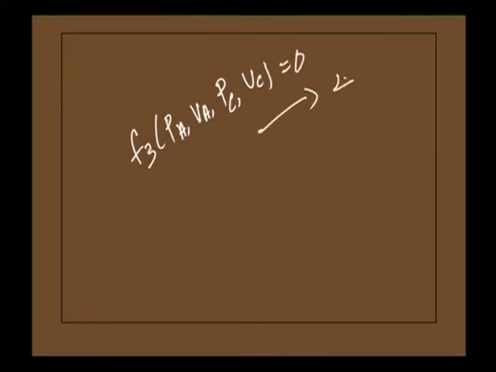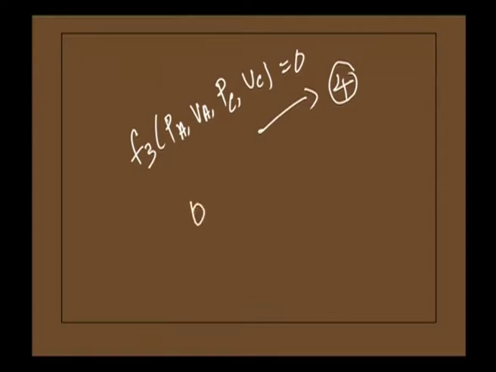Similarly, if A and C are in thermal equilibrium, we can write F 3 of P A comma V A, P C comma V C is equal to 0. Let us say this is equation 4. This equation 4 contains the variable V B, whereas equation 5 does not contain the variable V B.